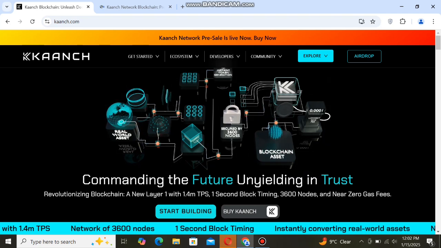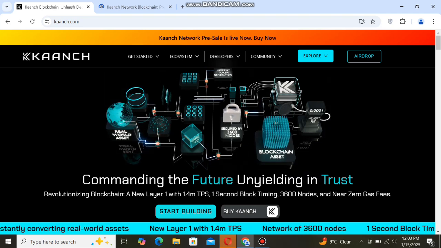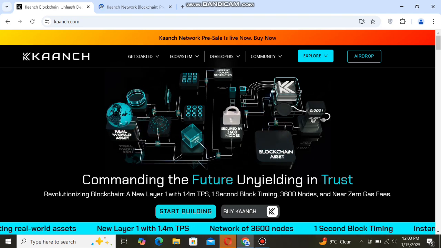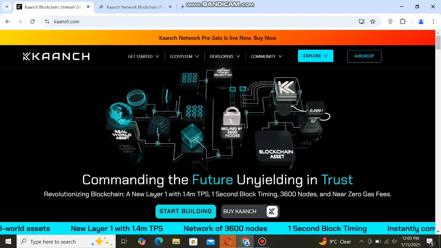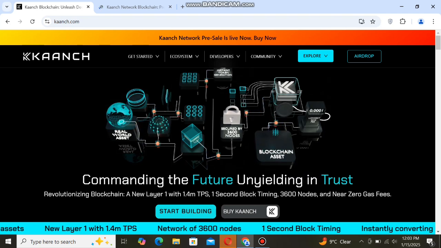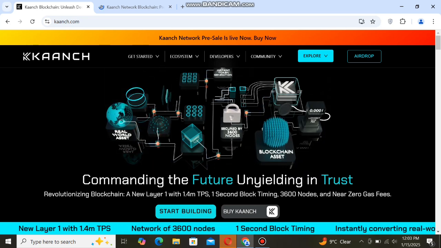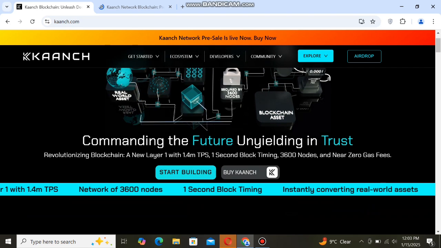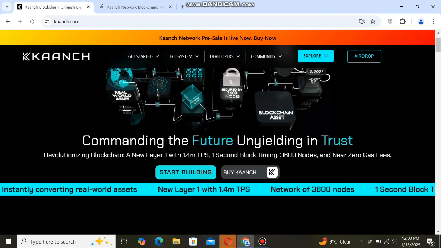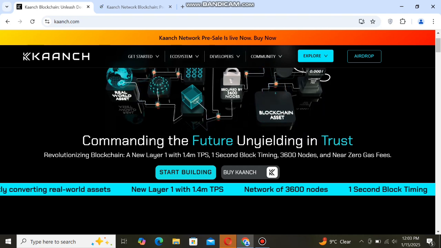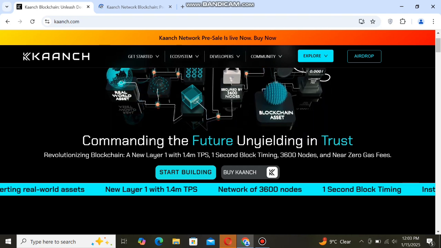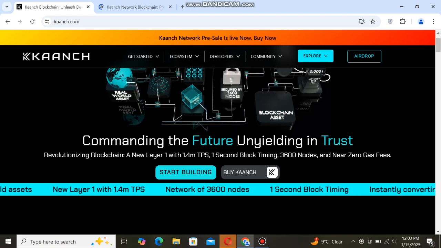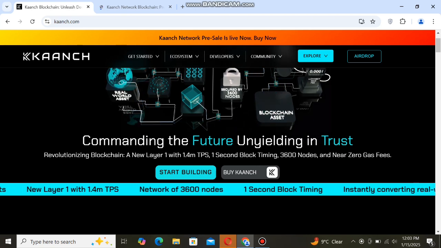Guys, you can check here the Kanch blockchain project interface. You can see this: secured by 3600 nodes, instant token generation, lowest gas fee 0.0001, a blockchain asset project, a real world asset project. You can check here for more detail. Kanch, commanding the future, unyielding interest, revolutionizing blockchain, a new layer 1 with 1.4 MTPS, 1 second block timing, 3600 nodes and near zero gas fee.